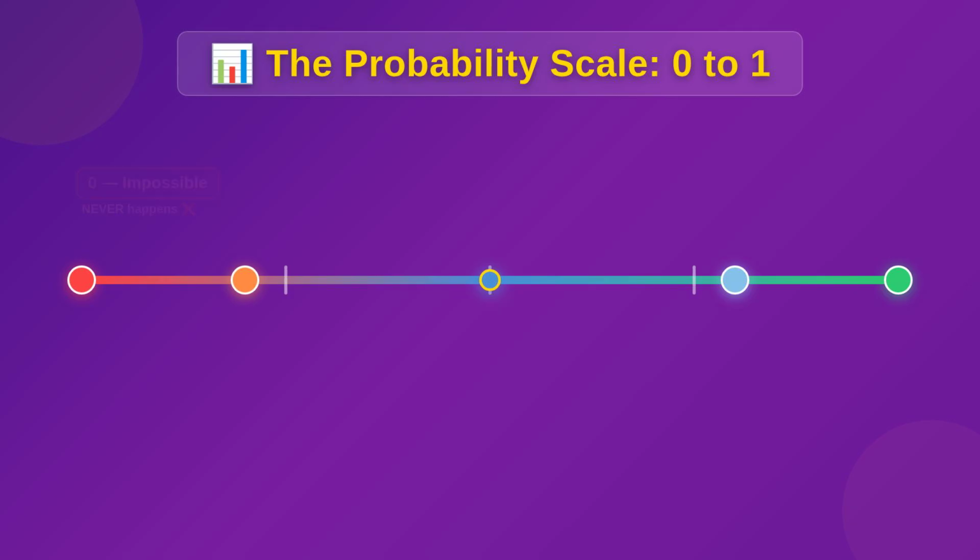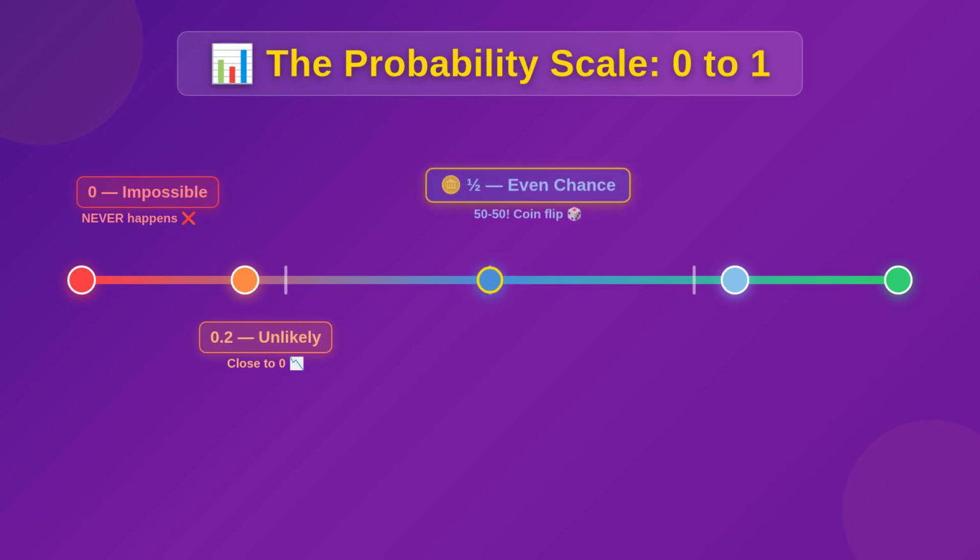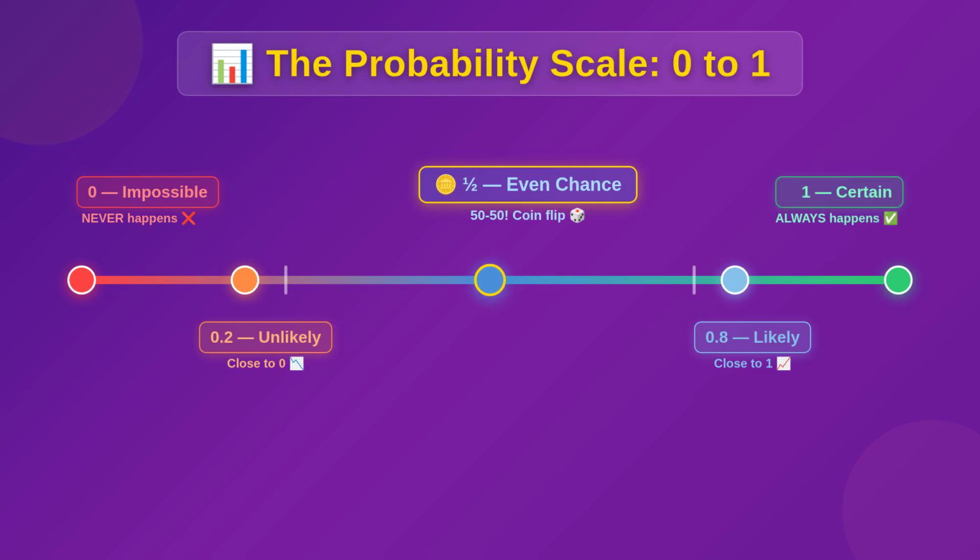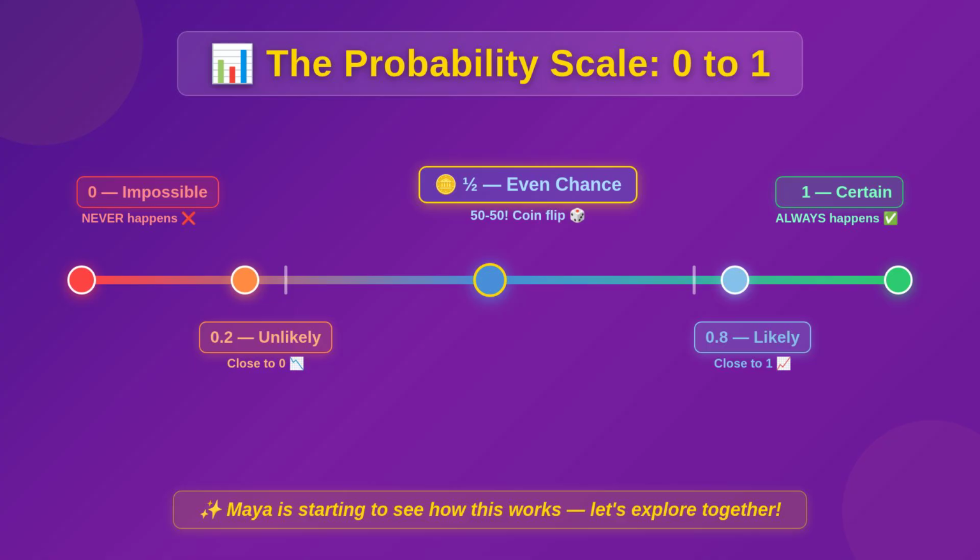Now here's where it gets really cool. We can put probability on a number line. The scale goes from 0 to 1. 0 means impossible. It will never happen. 1 means certain. It will always happen. Everything else falls somewhere in between.